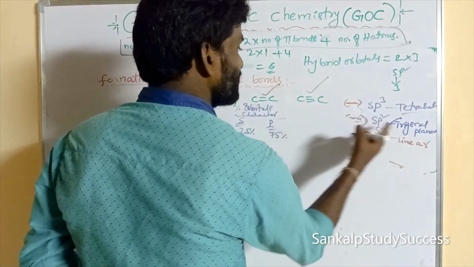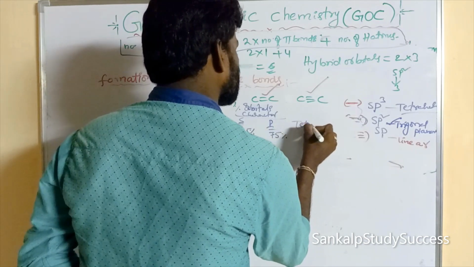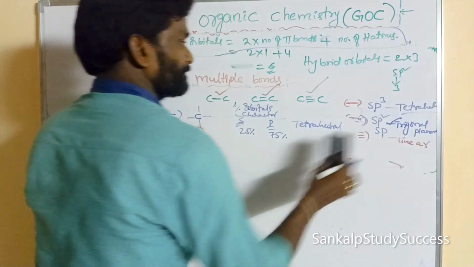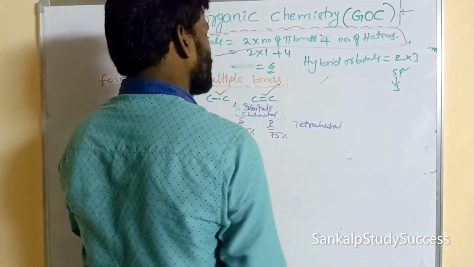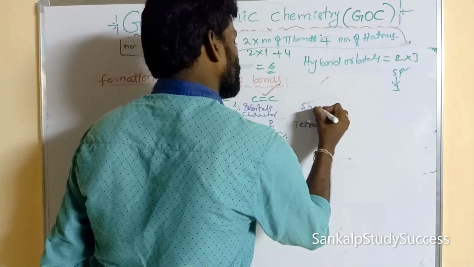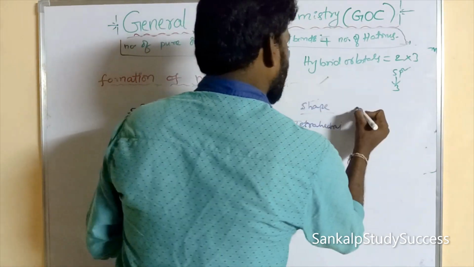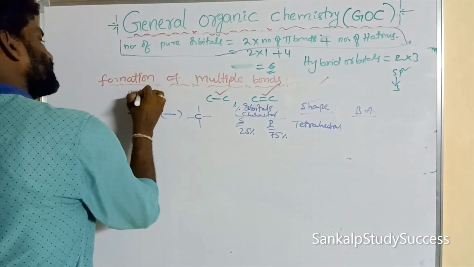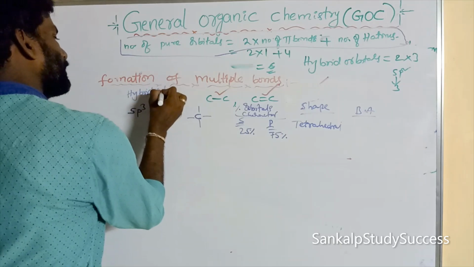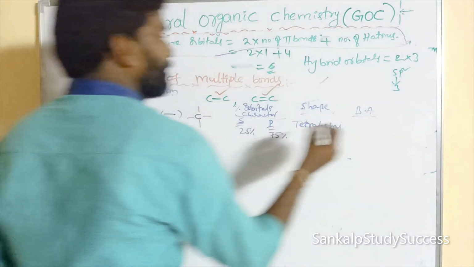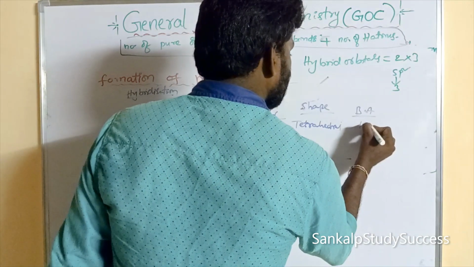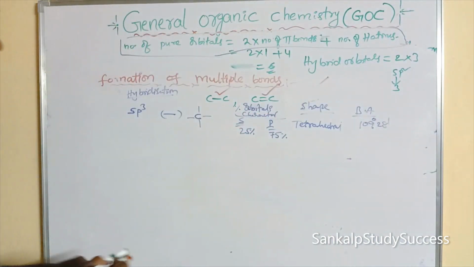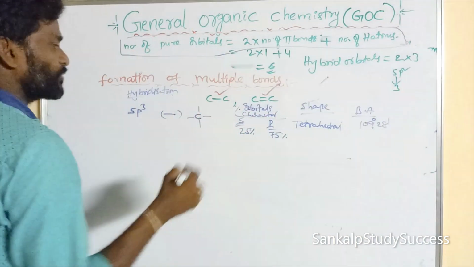So what shape does it have? Tetrahedral. What is its bond angle? This is the orientation or shape. Bond angle for sp3 hybridization is 109 degrees 28 minutes.